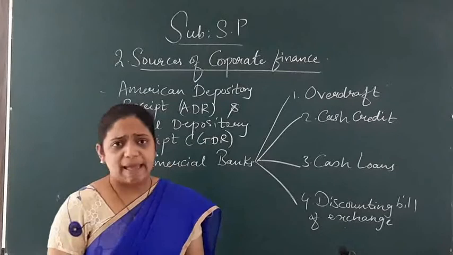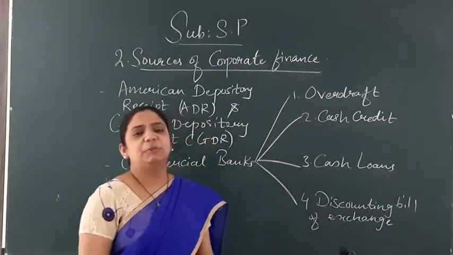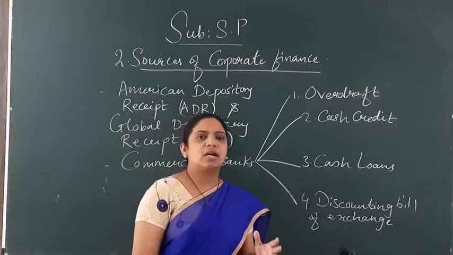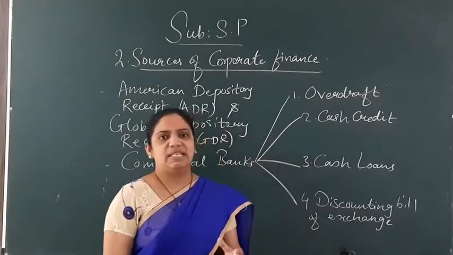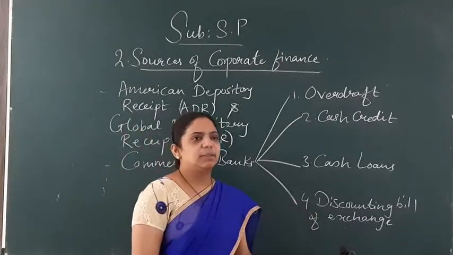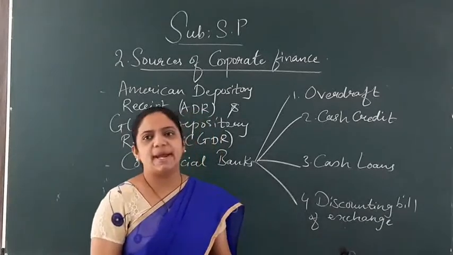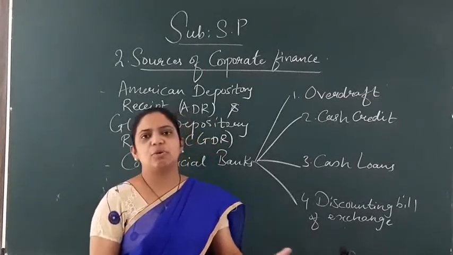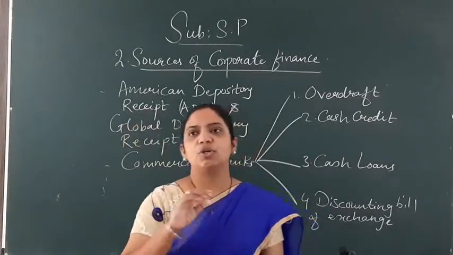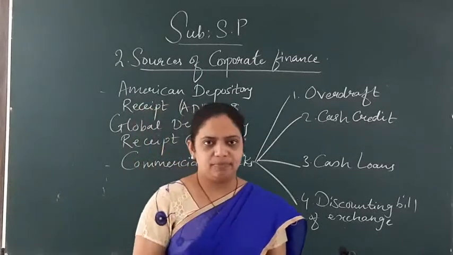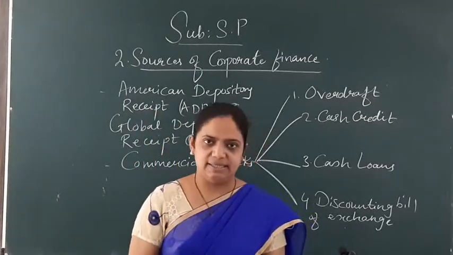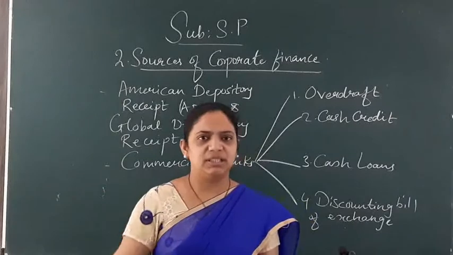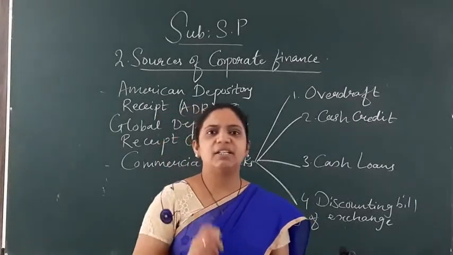Overdraft is again related with the bank only. Overdraft facility is provided only to the current account holder. Yes or no? Do you know that? Yes, only the current account holder gets the overdraft facility. Overdraft facility comes under a part where a short-term loan is provided to the company when they want to issue a check. Take an example. If they want to issue a check of rupees 1 lakh and in the account only 80,000 is there. At that time, tell me, the company has to give another person 1 lakh rupees and they just have 80,000 in the account.